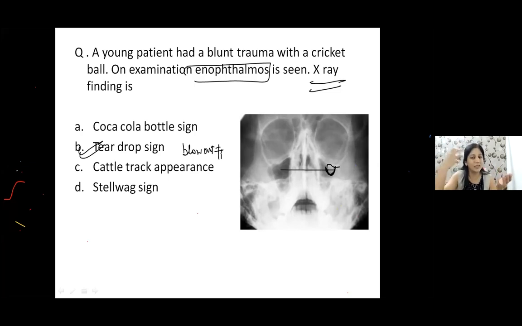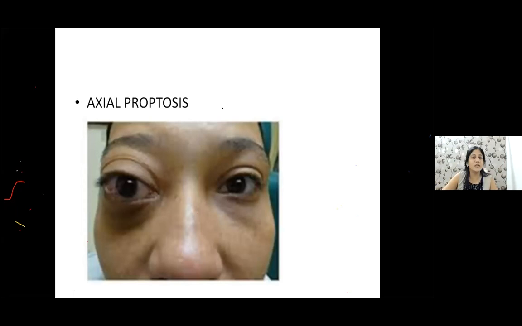The eye goes inside, okay? Why does it go inside? Because the soft tissues of the orbit go within the maxillary sinus area through this defect. The fracture has happened here, so the soft tissues of the orbit go down into the maxillary antrum, okay? So it appears that there is a teardrop sign on X-ray. You also have loss of sensation of this area of the face because of the infraorbital nerve. Okay? So please remember, enophthalmos is a late sign, not an early sign.